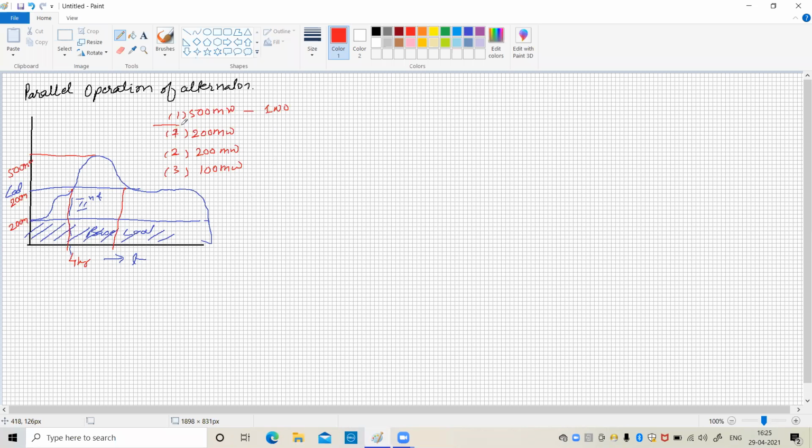So if you are using the first option, in this case the generator has to run 24 hours, and sometimes this is the time which is shown by the green color. During this time the 500 megawatt generator is running idle, or there is no load on the system, whereas the constant losses will be there, total mechanical input will remain constant, and hence it does not give efficiency. It's hardly 50% efficiency it will give, isn't it?